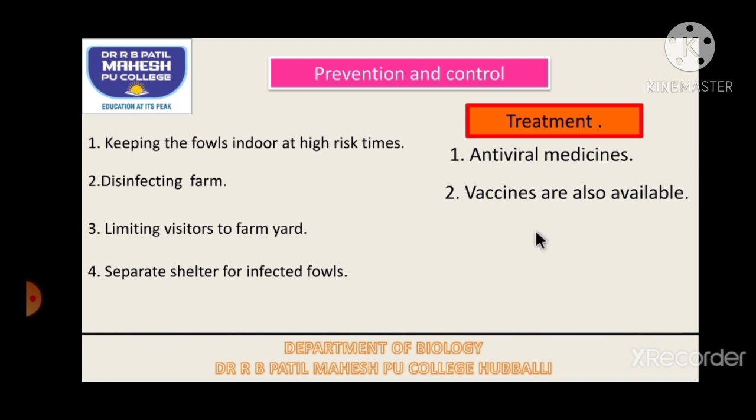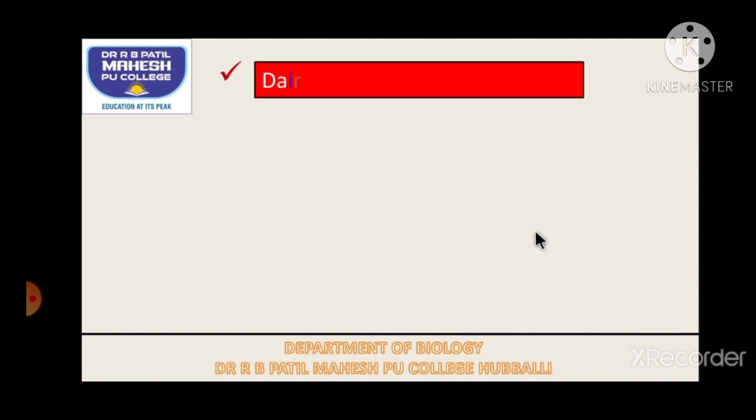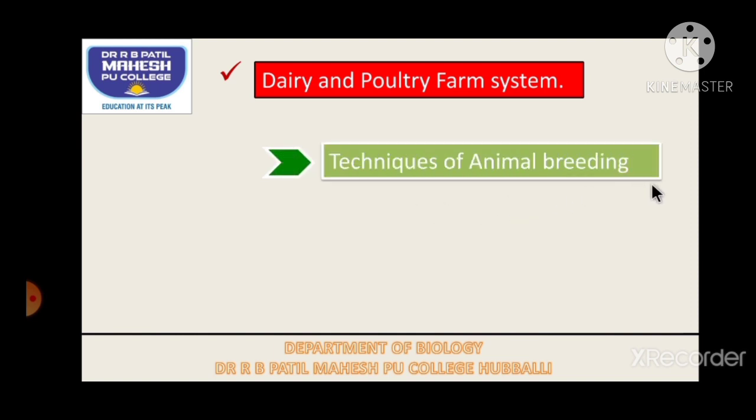So this is about two important animal husbandry branches. One is the dairy farm industry, that is dairy farm, and the second one is poultry farm. In this video we discussed these two important things, dairy and poultry farm systems, whereas in the next video we'll discuss techniques of animal breeding. How are we improving the quality and the quantity of the yield under the heading of animal breeding.